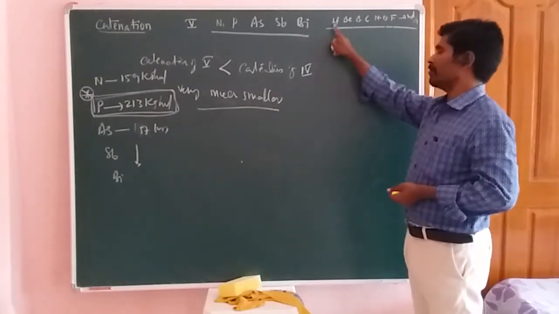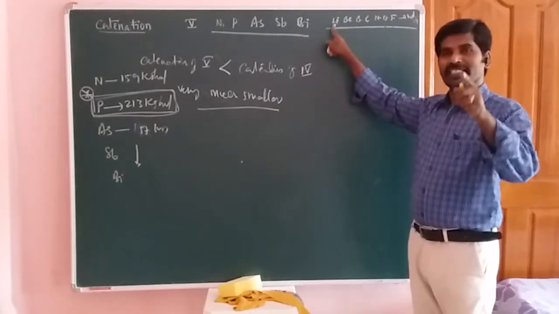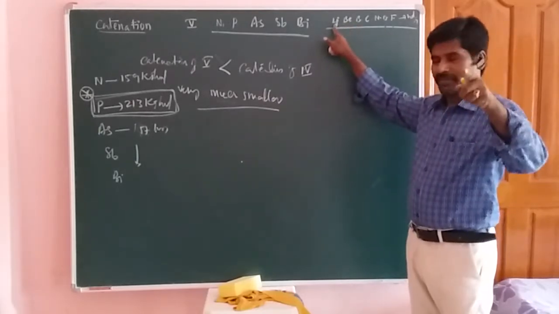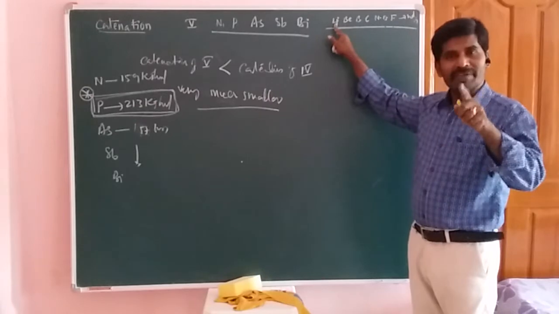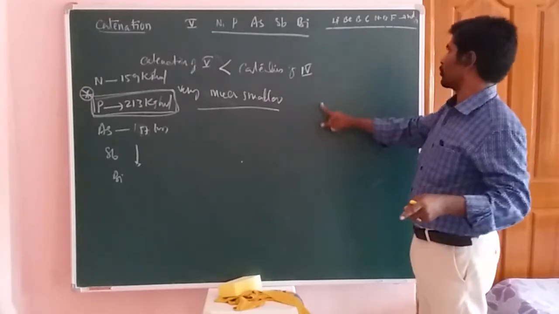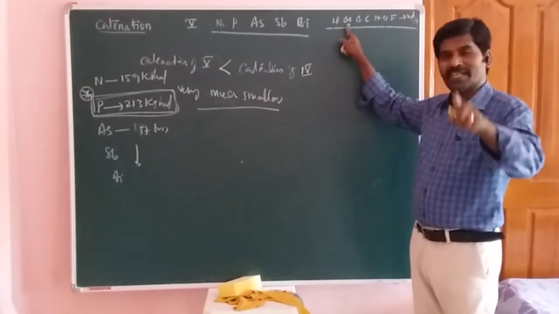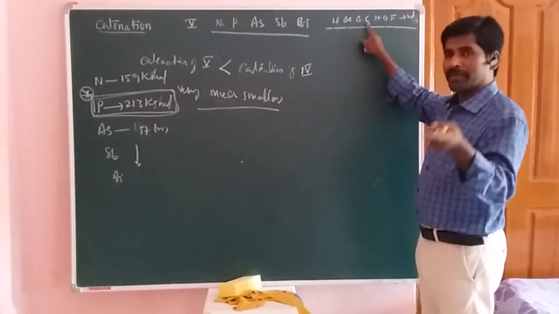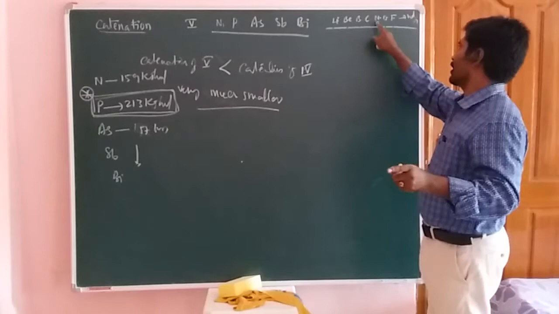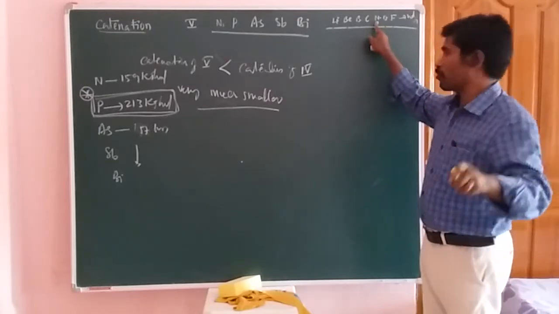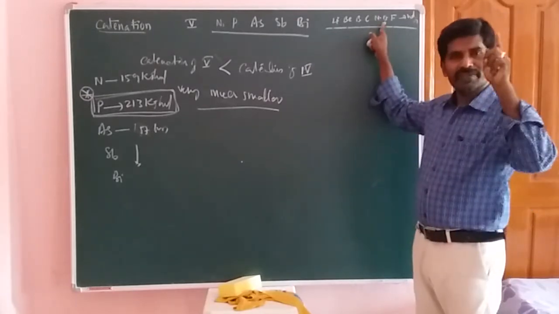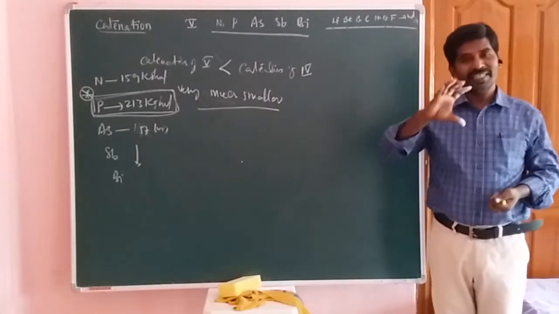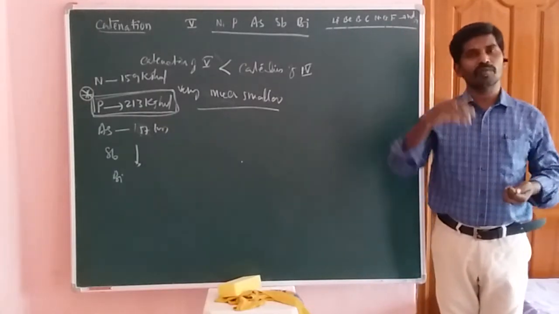Lithium behaves differently from its respective group, beryllium behaves differently from its respective group, and boron, carbon, nitrogen, oxygen and fluorine also behave differently from their respective group elements.